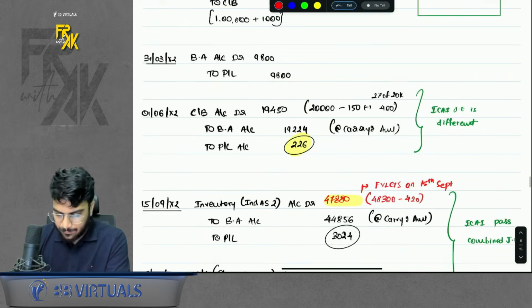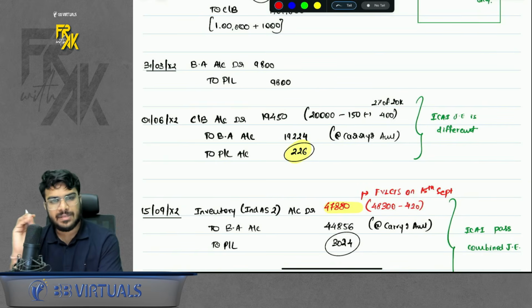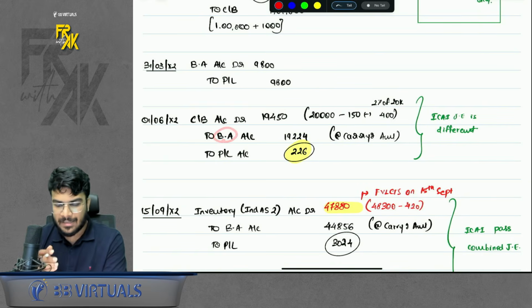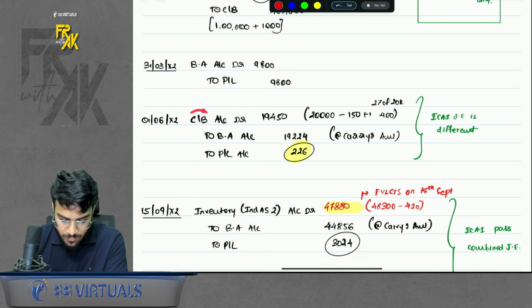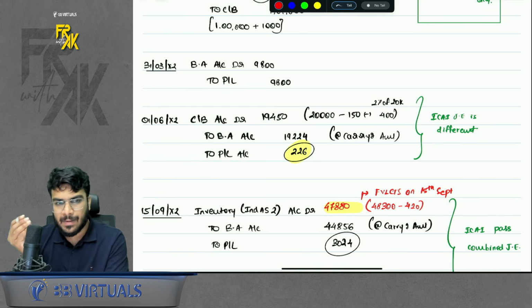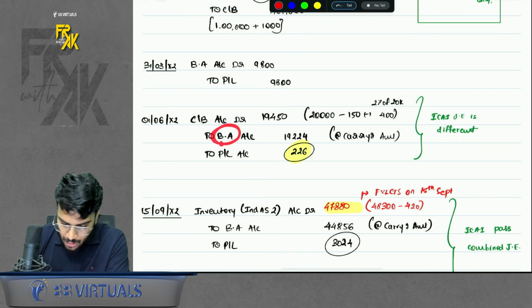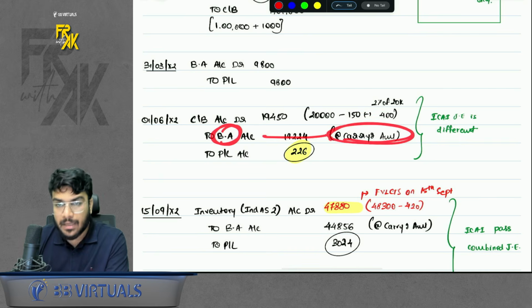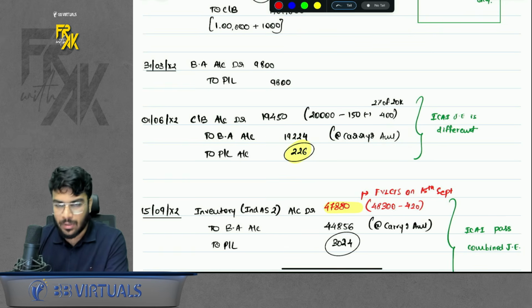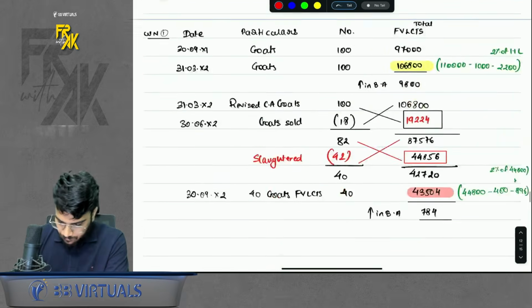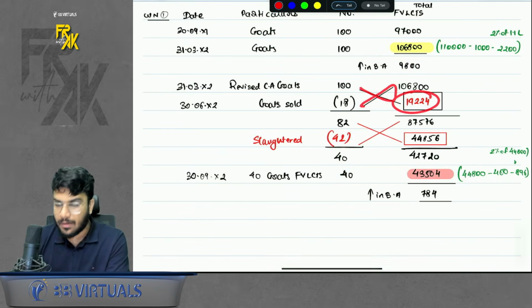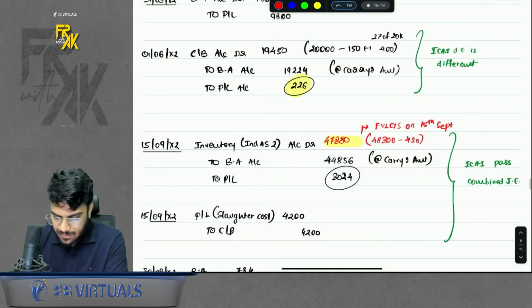For selling, just remember, whenever you sell, the biological asset will be removed out of your books and you will record the consideration. So debit cash bank, credit biological asset. Whenever you are removing anything, remove at carrying amount. So those 18 goats which are sold will go out at carrying amount. How to remove the carrying amount? So we will just cross multiply and find the carrying amount. We will get it. Whatever consideration you received, just record it, difference transfer to P&L.